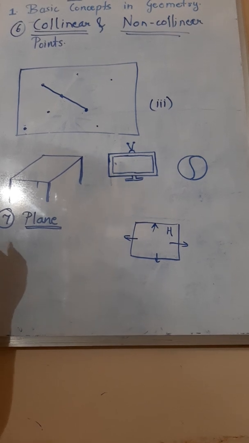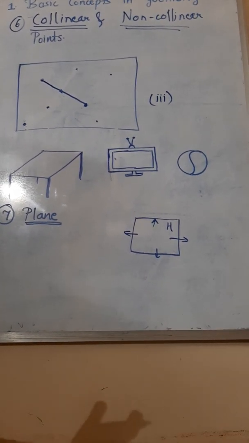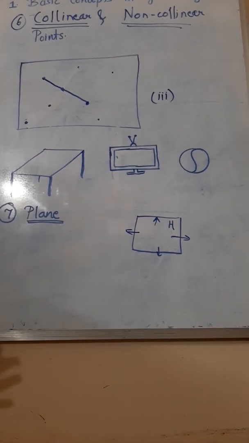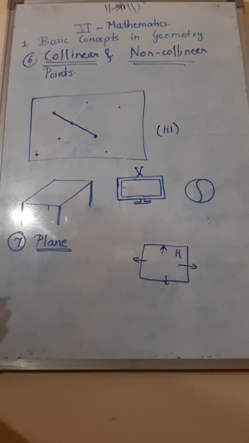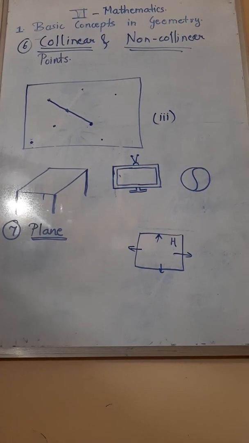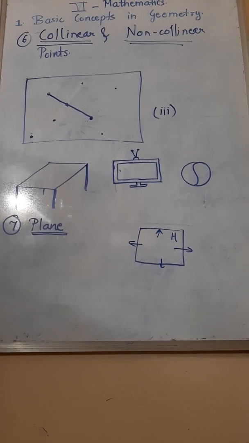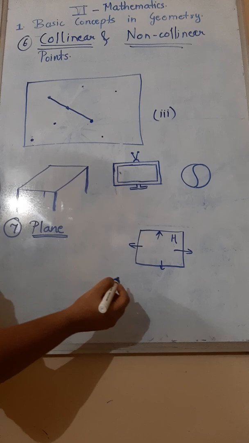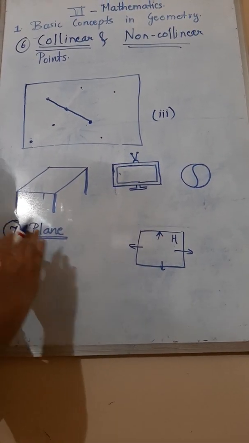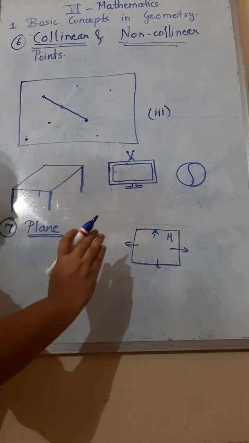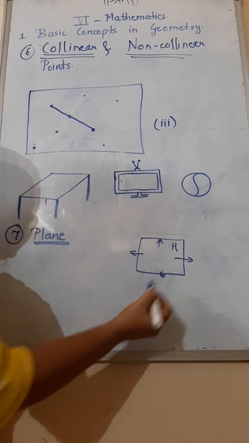How does a line used to end? If your paper is ending, you can draw it on the table. The table ends, which means as big as the surface, that much the line goes on increasing. Okay. If you are taking a big paper, you have a big line. Small paper, small line. So according to the surface, you can extend the line. In the same way, a plane is also extending in all four directions. Infinitely extending. Okay, infinitely means continuously. So that is represented with the help of arrows.